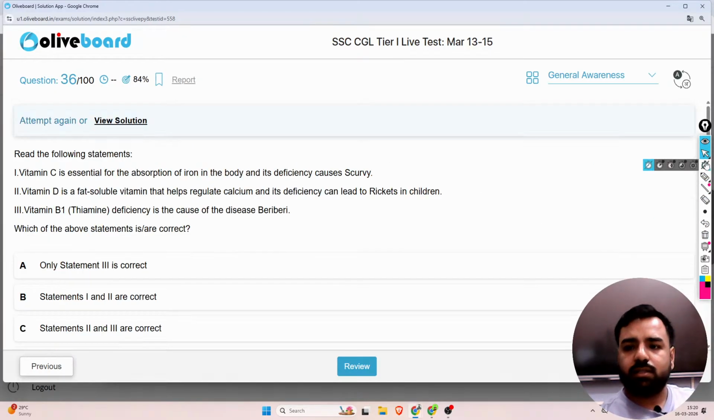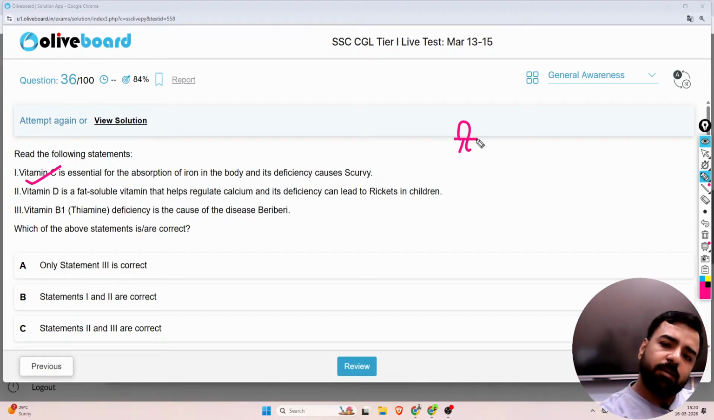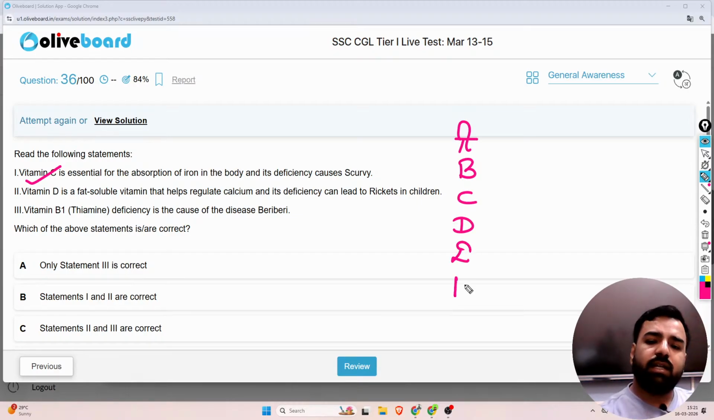So next is this. I have a trick here. Vitamin C is essential for the absorption of iron in the body and its deficiency causes scurvy. Guys, vitamin A, B, C, D, E and K. These are several vitamins. Now, due to lack of these vitamins, what kind of issues are created? Let me select the color.